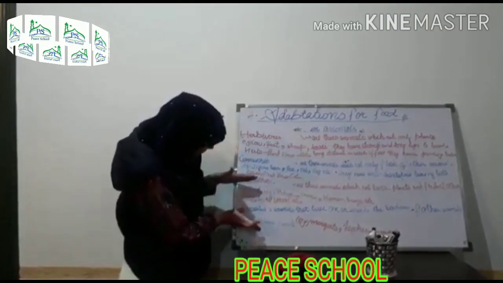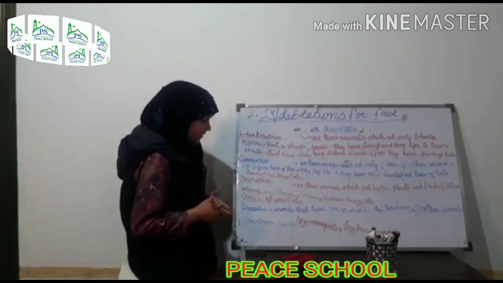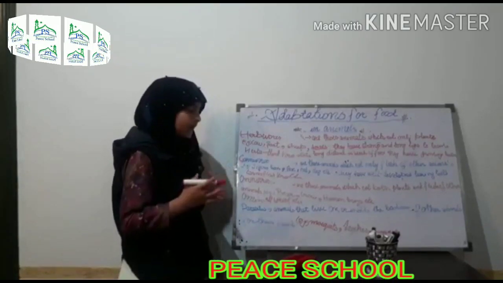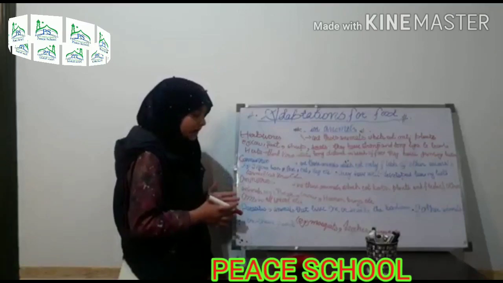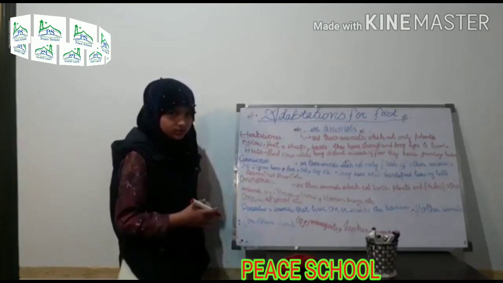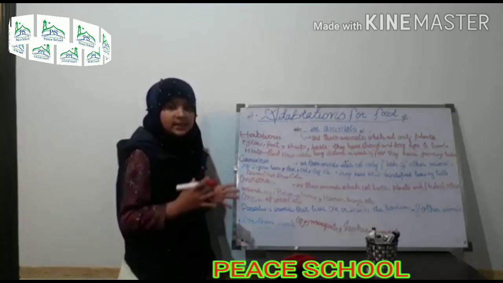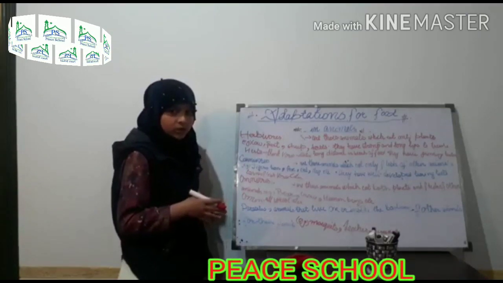Now we'll come to another group, that's parasites. Parasites are animals that live on or inside the bodies of other animals. They have tubes instead of mouth.